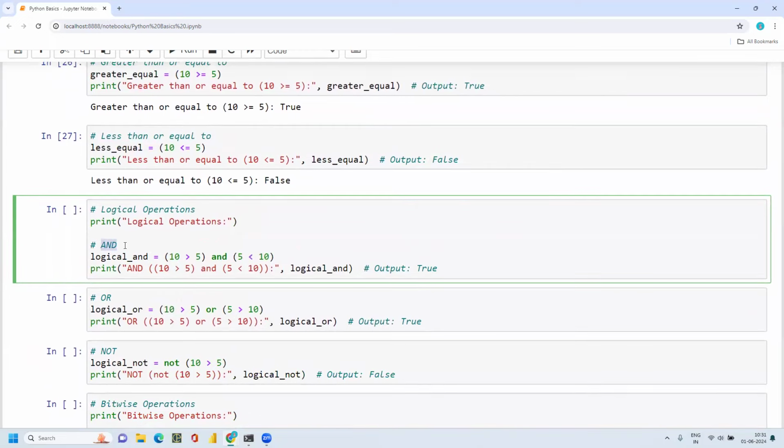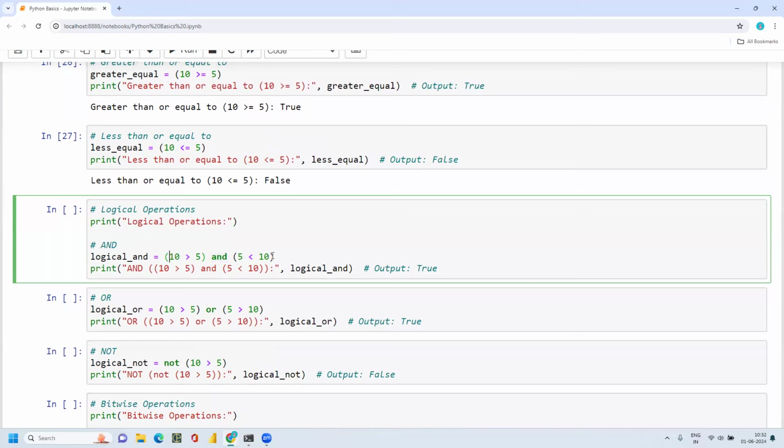But if you wanted to check two conditions and if both are true, the output will come true. Because if you are using this and operator, both the conditions must be true. If this is true and this is true, then you will get output true, because 10 is greater than 5 and 5 is less than 10.